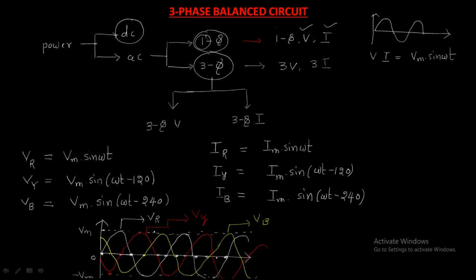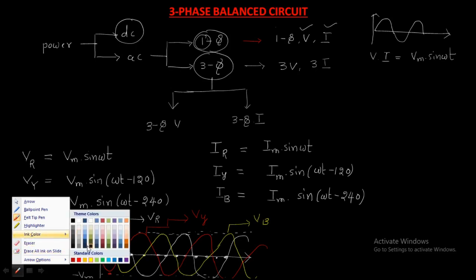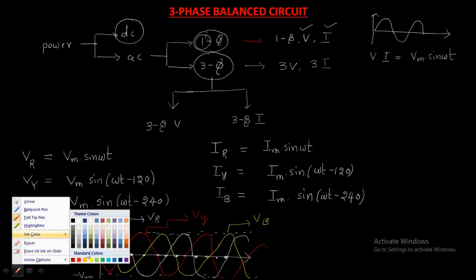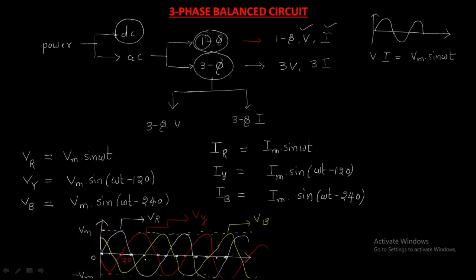Vy starts at 120. Next VB starts at 240. By using this waveform, the magnitudes and phase angles will be decided.